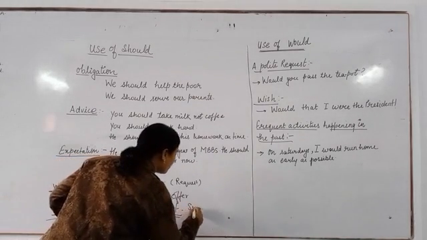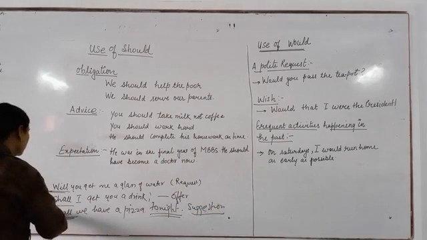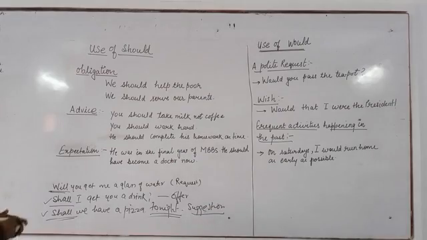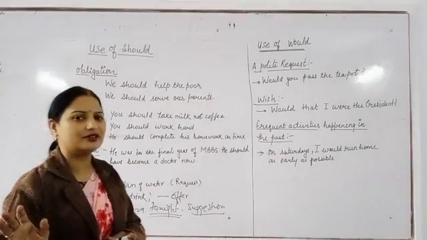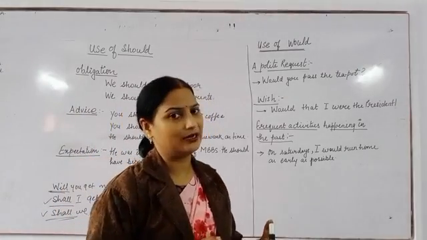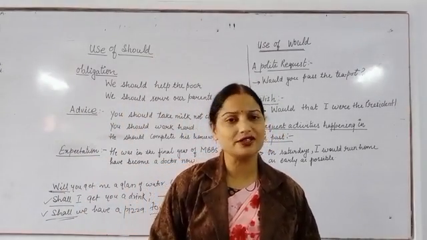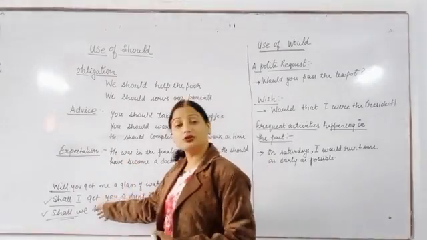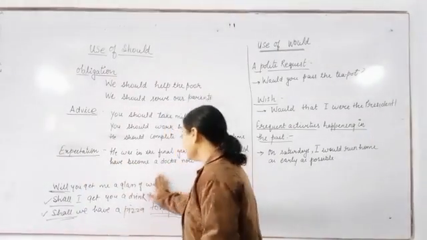So, along with a suggestion, we use shall. Clear? So, if there is a request, then forget first person, second person, third person, simply use will. If there is an offer or suggestion, then again forget first, second and third person and simply use shall. This much is enough for shall and will.